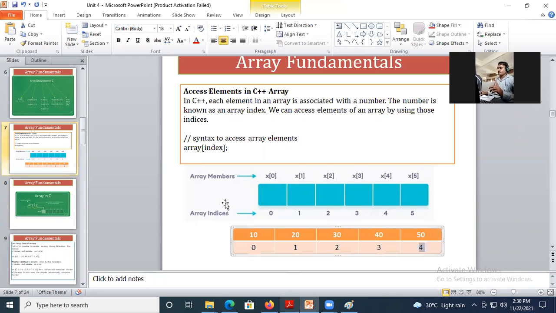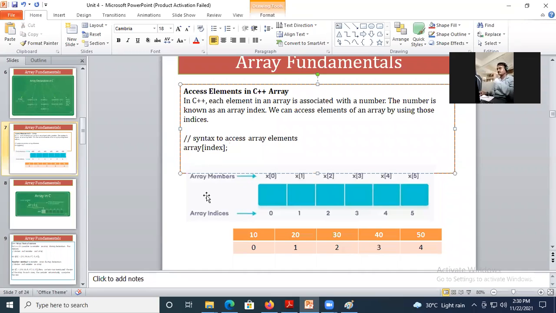Okay, now what is the next line? We can access elements of an array by using those indices. That means if I want to retrieve this 30. Okay, now tell me how to write it here. This is the array index, I have array variable a. How to write it? How to retrieve this 30?